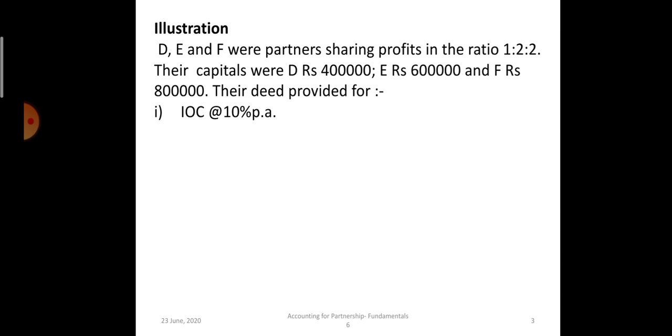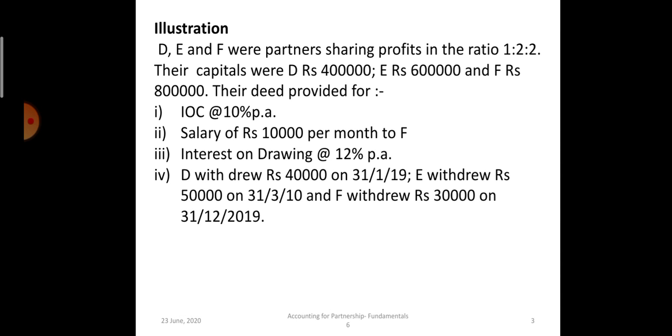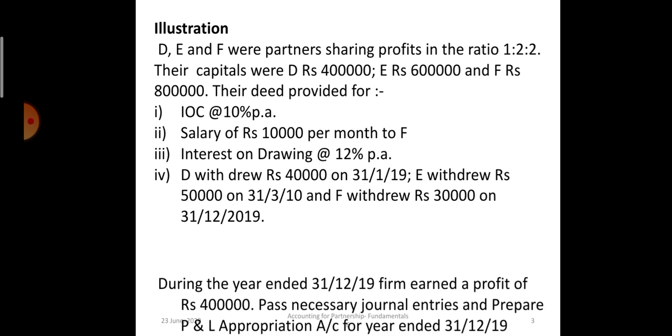The deed provided for interest on capital at the rate of 10% per annum, salary of rupees 10,000 per month to F, interest on drawing is allowed at the rate of 12% per annum, and partner D withdrew rupees 40,000 on 31st January 2019. E withdrew rupees 50,000 on 31st March 2019. Make a correction here, it's written 10, it's 19. And the third partner F withdrew rupees 30,000 on 31st December 2019.